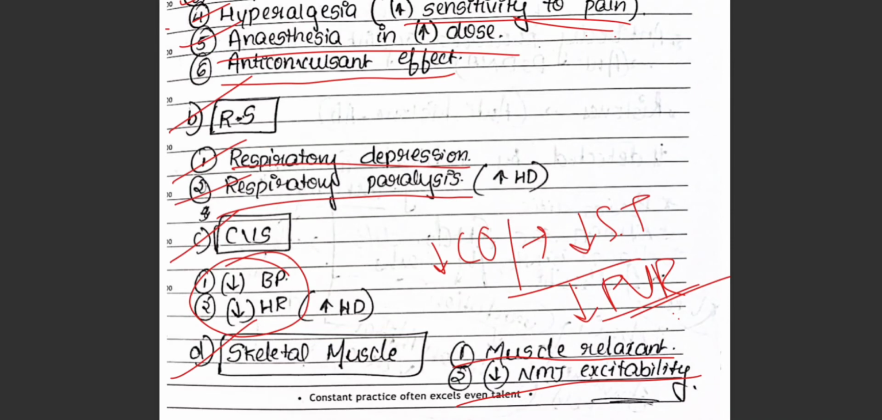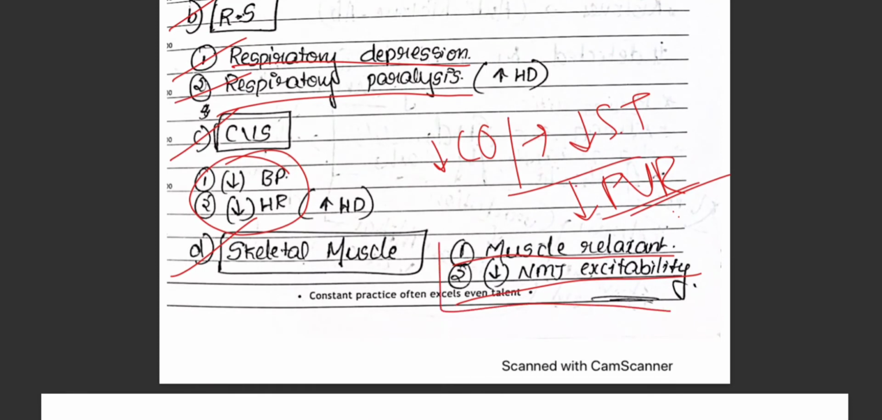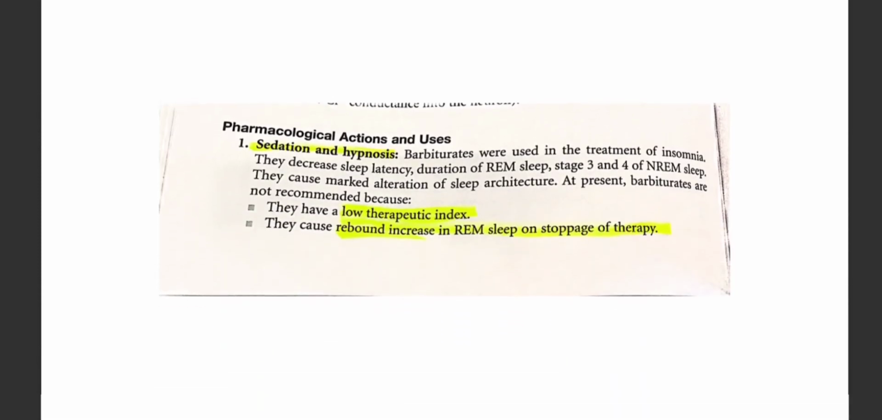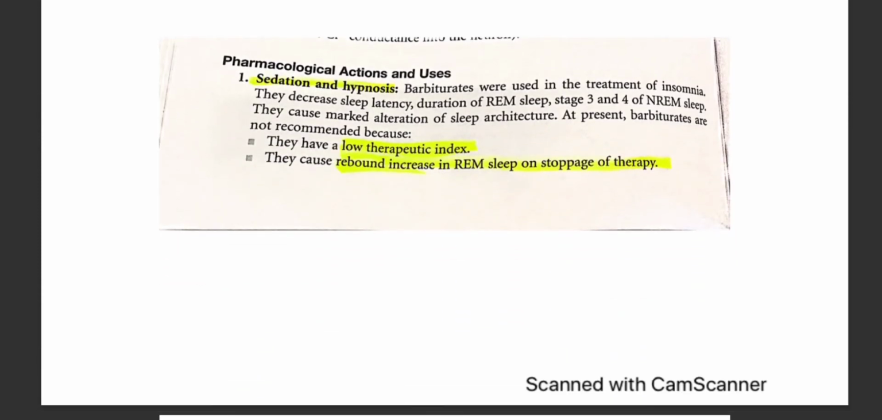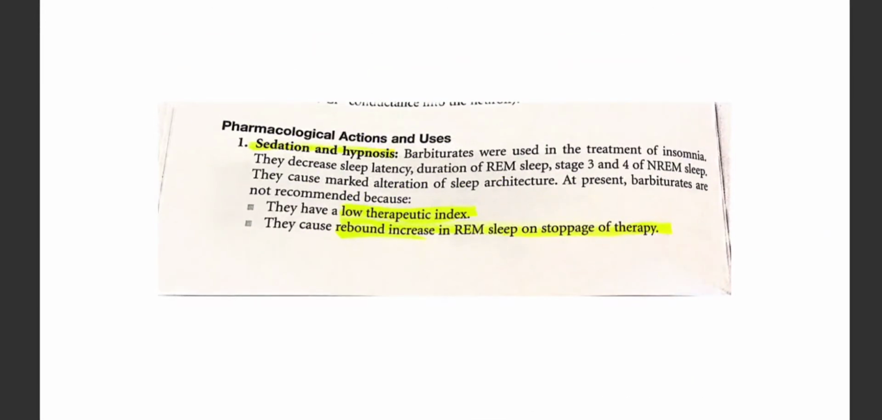In the cardiovascular system, it mainly decreases the blood pressure and heart rate, which in turn decreases the cardiac output, stroke volume, and the peripheral vascular resistance. On the skeletal muscle, it acts as a muscle relaxant and decreases the neuromuscular junction excitability. The next is again the actions of this classification in detail I have written. So, sedation and hypnosis, as I have said, it mainly decreases the sleep latency and duration of REM sleep, and they have a low therapeutic index because they cause a rebound increase in the REM sleep.